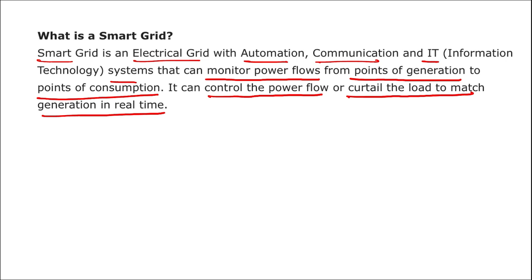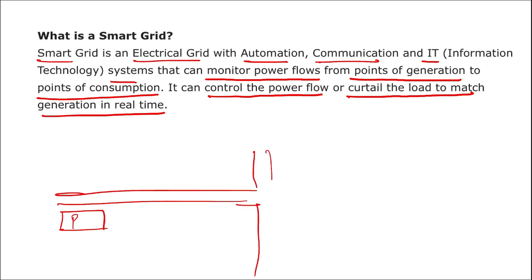We studied what is written, but what is a smart grid? For example, we are generating electricity here at P, and this is the road, here are all the factories, here is all the commercial area, here are all the industries that are located, and big companies are set up here.